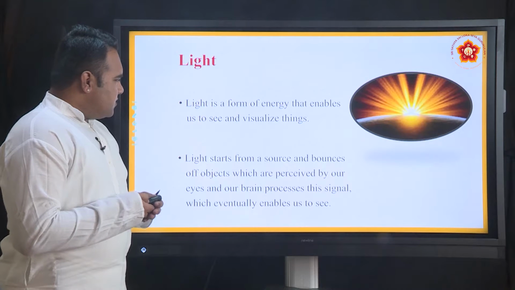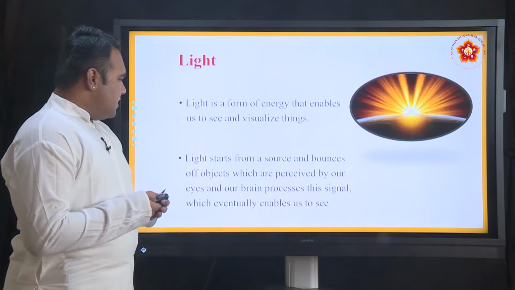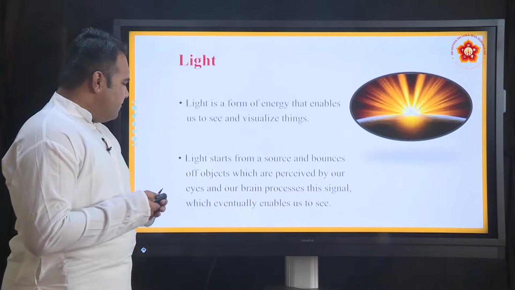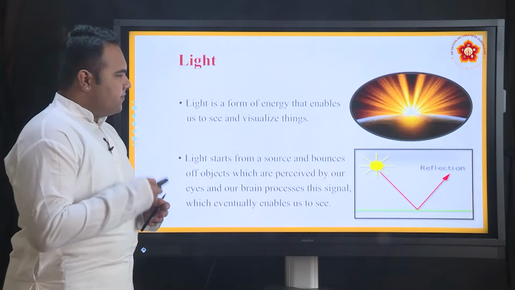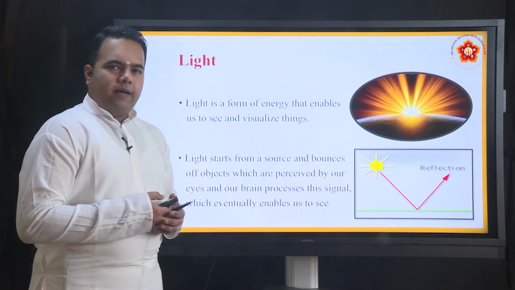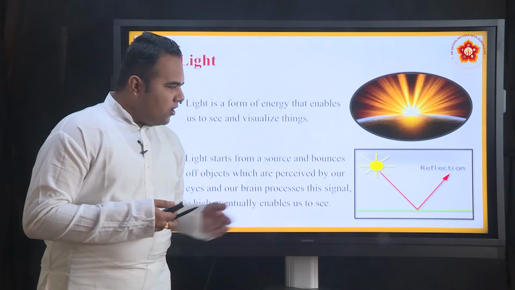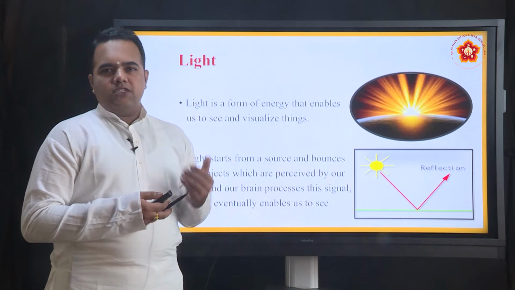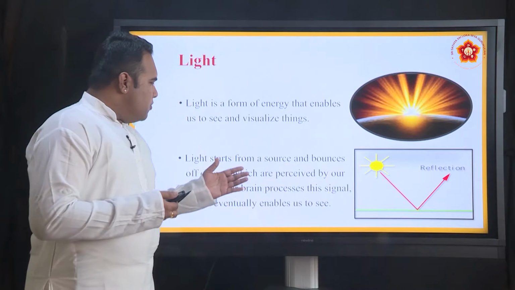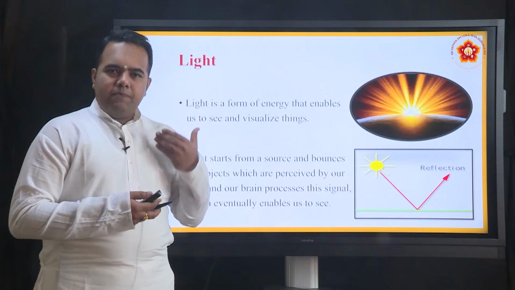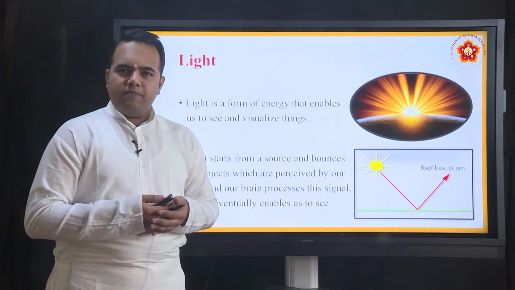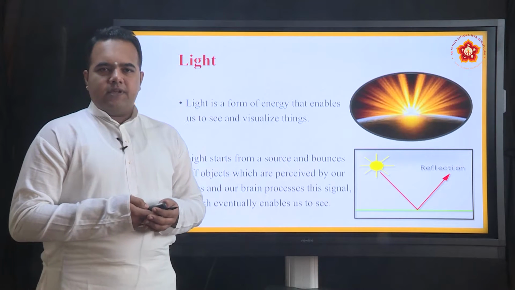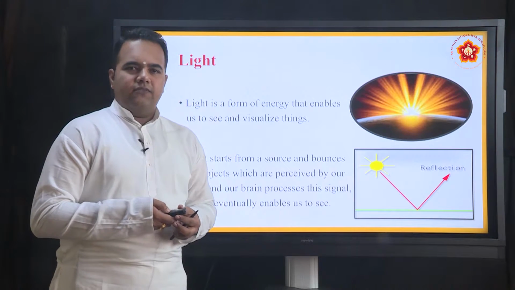Light starts from a source and bounces off objects which are perceived by our eyes, and our brain processes this signal which eventually enables us to see. So, this is what basically happens. Light rays fall on a surface and they bounce back. The reflected light is what we perceive. More of how the eye perceives and sends the signals to the brain, and how the brain interprets, we will be discussing in the next chapter, that is the human eye and the colorful world.